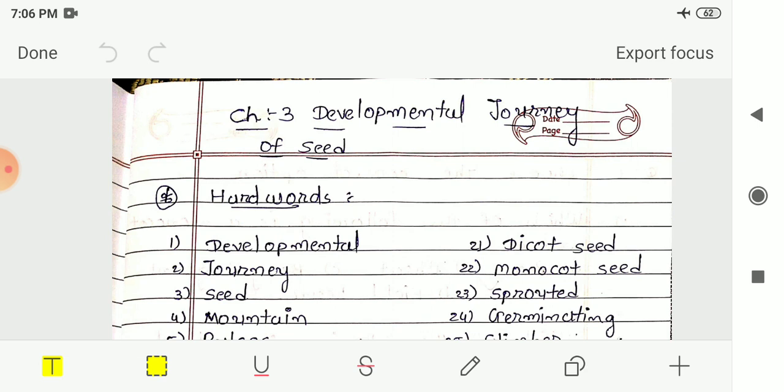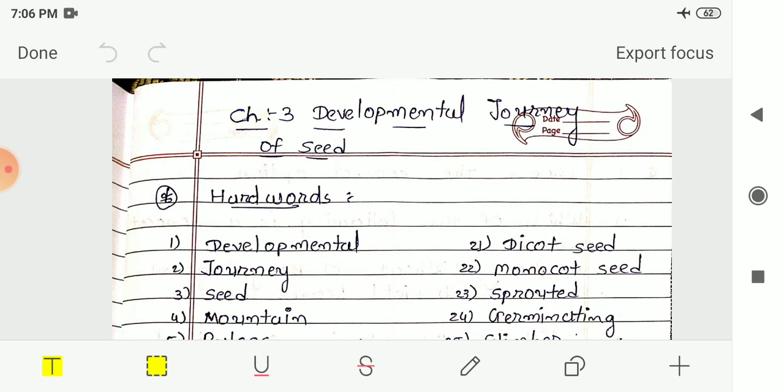In this chapter we had seen the development of a seed from seed to tree, or the journey of the seed from a small, little seed to a big tree. After that we had seen the story of the lucky seed. From that story we had seen the basic requirements for the seed to grow or develop into a tree.